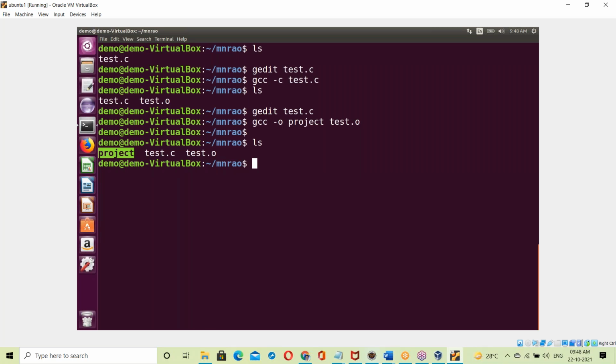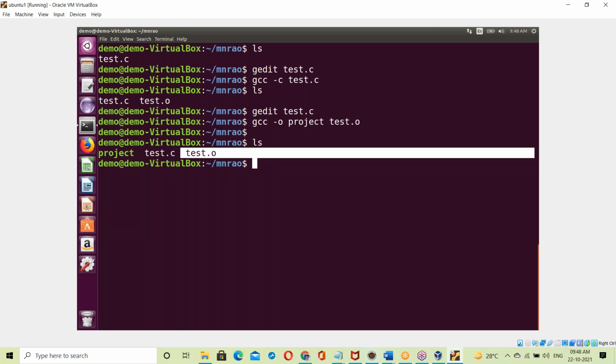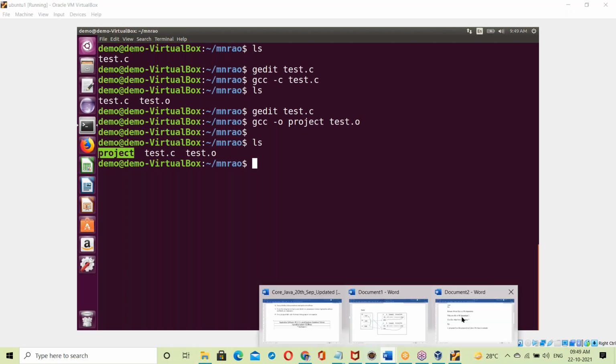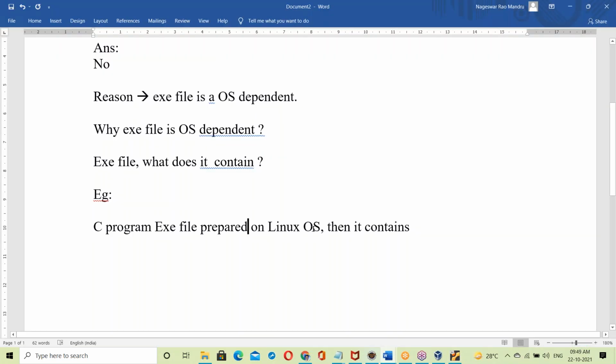Okay. See, at the time of creation of exe file, what happens here? Now the C language compiler takes binary code for our program, test.o, binary code for your program, plus binary code for the stdio.h header file, meaning the C library, binary code for the C library, and binary code of the OS library. By linking all these three, finally generating the exe file. So that exe file contains what? Okay, exe file. A C program exe file prepared Linux based, then it contains binary codes for a C program.